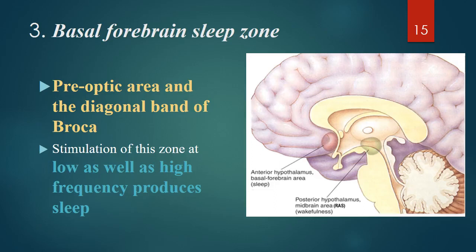The third one is the basal forebrain sleep zone, which is the preoptic area and the diagonal band of Broca, which is very near to the hypothalamus. Stimulation of this zone causes sleep. Low as well as high frequency will produce sleep.